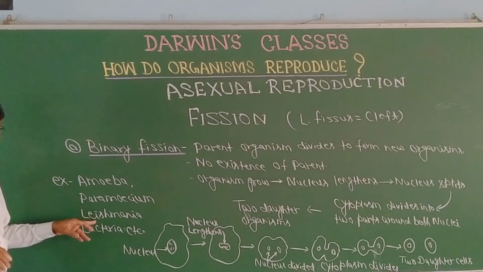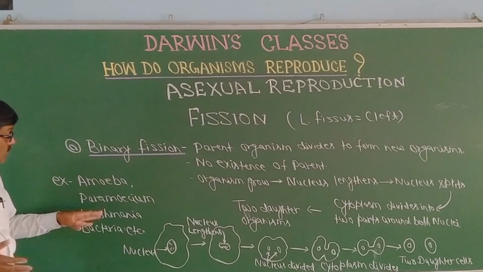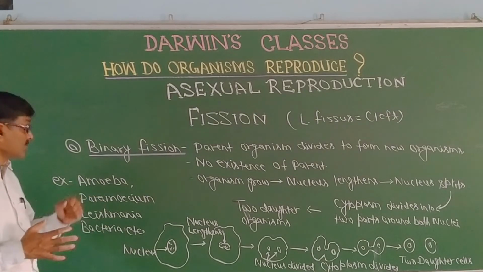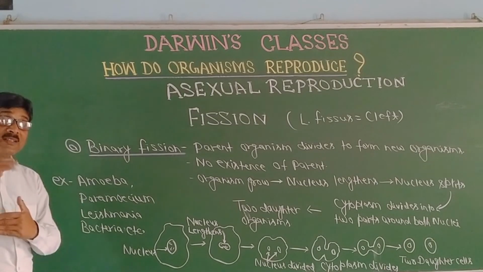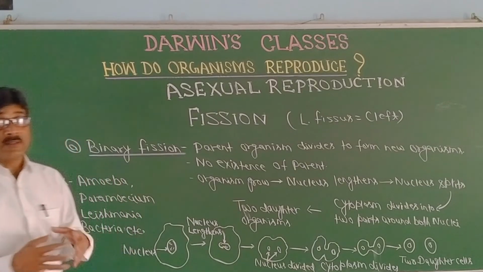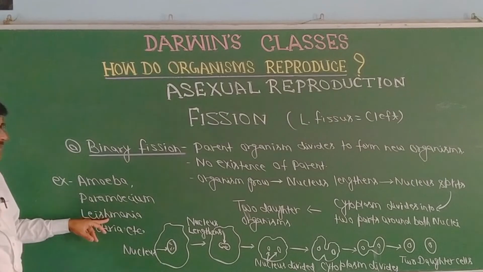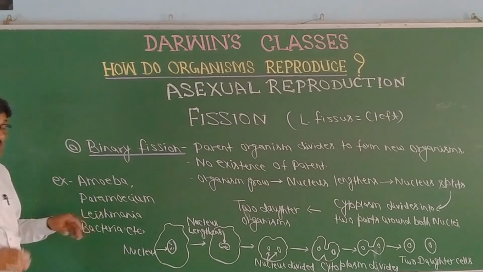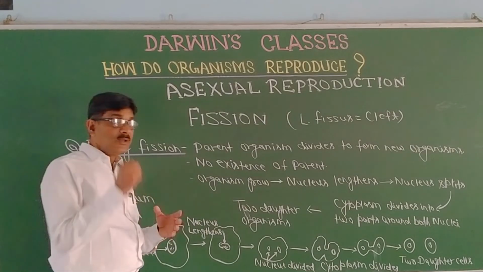In case of leishmania, it will be longitudinal fission, because they are to some extent having a structure. Although they are single cell organisms, even then their structure is advanced. There are some localized structures, and therefore in case of leishmania it will be longitudinal fission, and in case of paramecium it will be transverse fission. So this is all about binary fission.